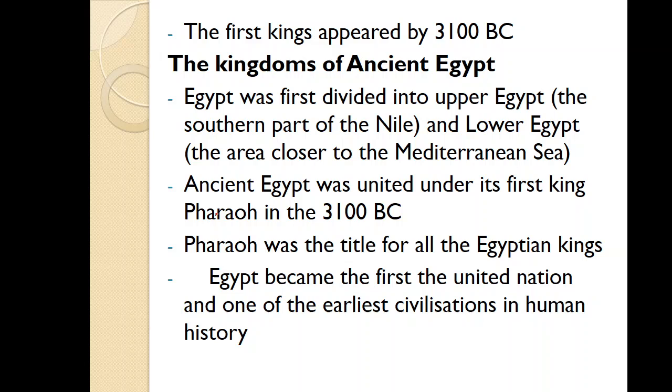Ancient Egypt was united under its first king or pharaoh in 3100 BC. The title pharaoh is a title which is given to all the Egyptian kings. So Egypt became the first united nation and also one of the earliest civilizations in human history.